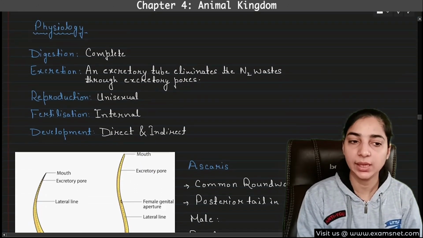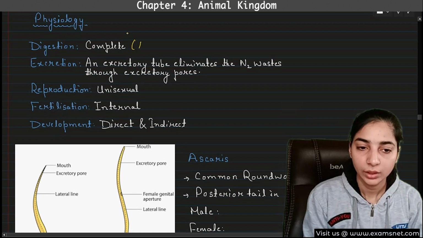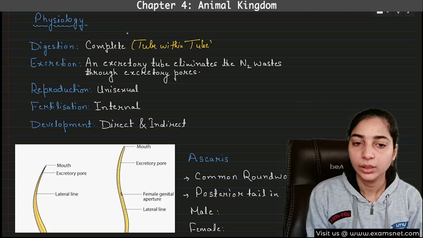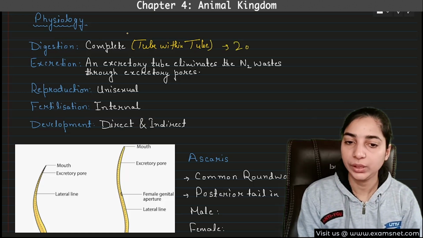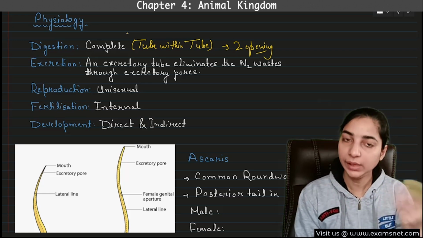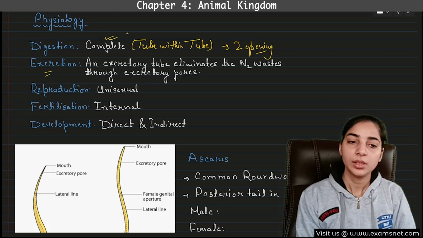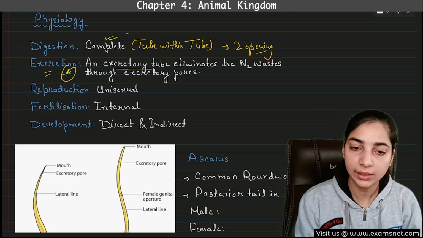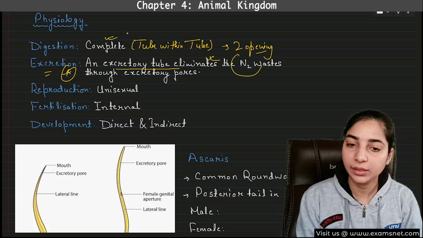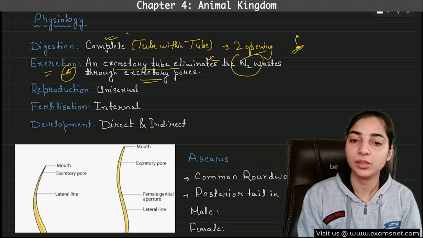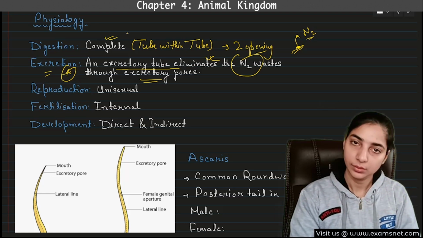Digestion is complete definitely because they have the tube within tube body plan. Therefore, they have two openings, one the mouth and the other the anus. Therefore, the digestion will be complete. Then what about excretion? Here you have to remember, this is important. In Aschelminthes, there is an excretory tube that eliminates the nitrogen waste through the excretory pore. So the excretory tube will have an excretory pore, and through this pore, nitrogen waste will be excreted.